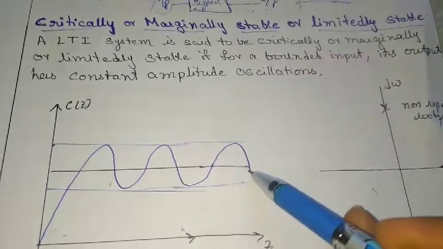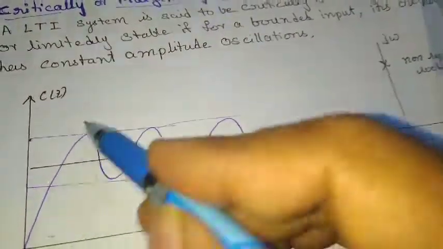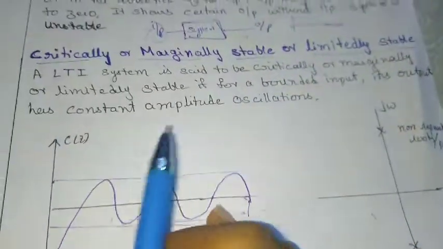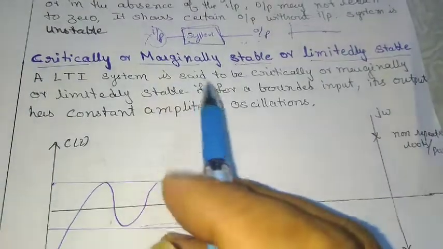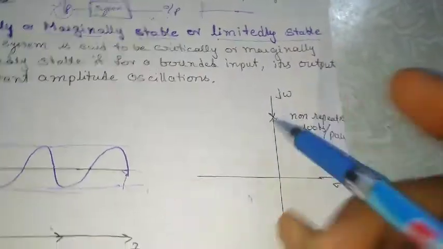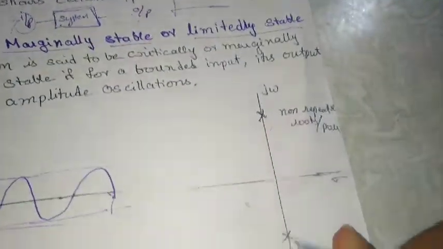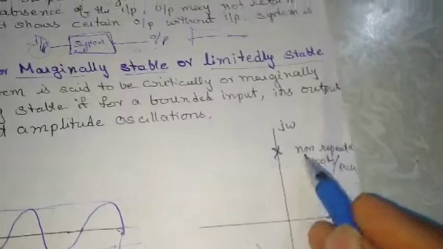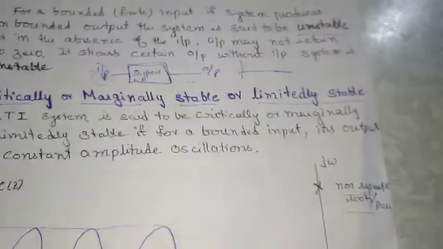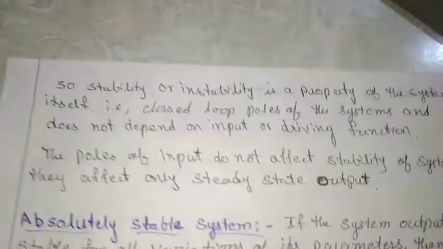It is neither going to a stable state nor to an unstable one. The response is simply oscillating, so the system is called marginally or critically stable. For such systems, the roots will be on the imaginary axis, and they are non-repeated roots.